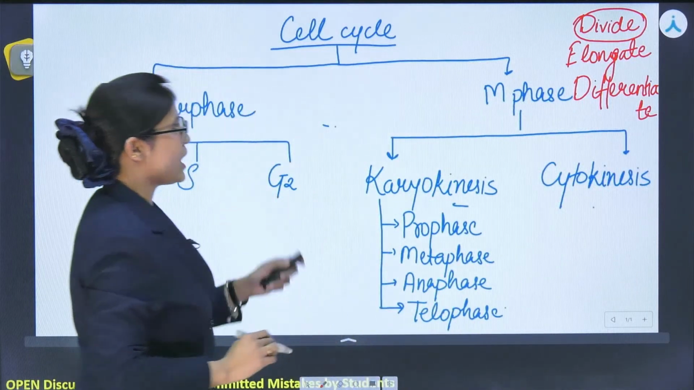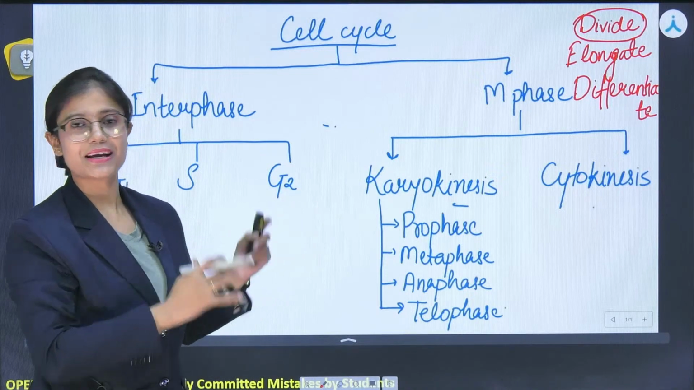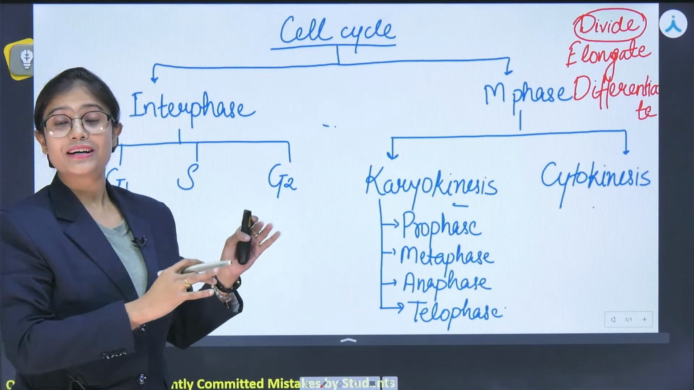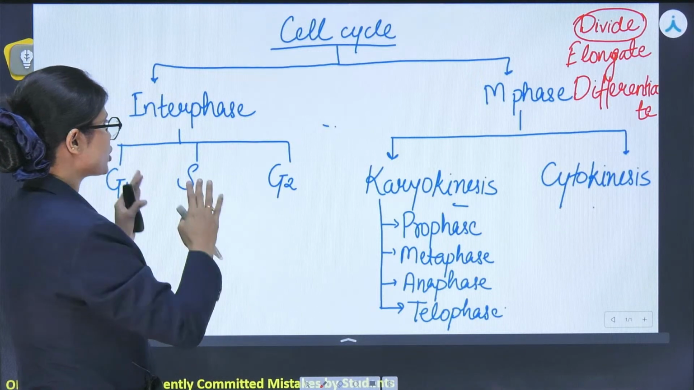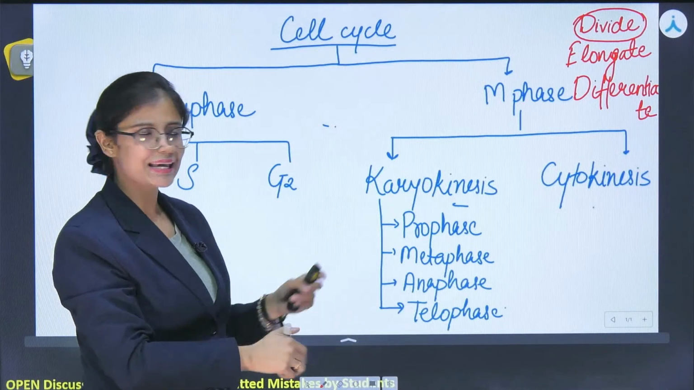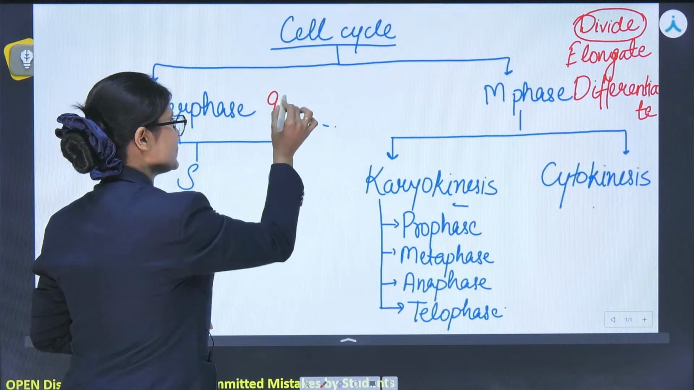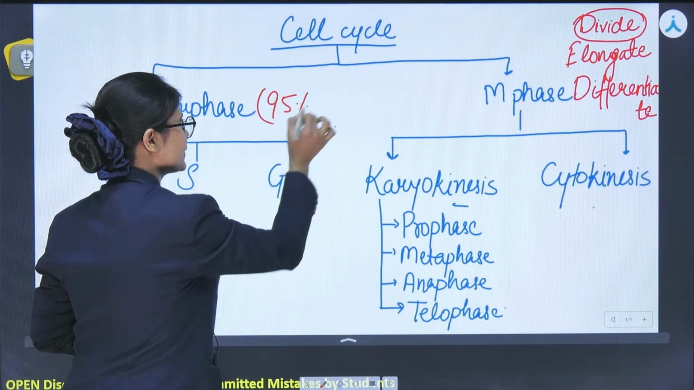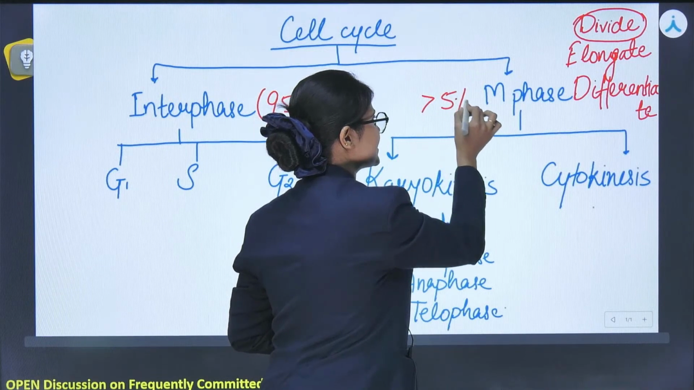Okay. Now let's start with interphase, that is, what happens in the phase in which most of the things occur. If we talk about interphase and the M phase, from the complete cell cycle, interphase occupies 95% of the complete cycle and M phase has less than 5%.